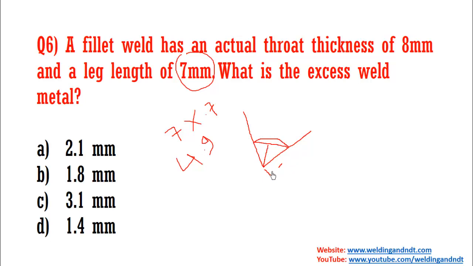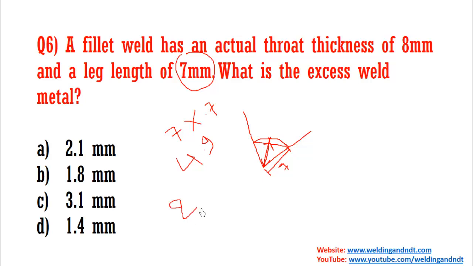So what the question says, that the actual throat means up to this height is 8 mm, and the leg is 7 mm. Now with this leg we have calculated the design throat, means up to this distance it is 4.9 mm, and we know the total distance, that is 8 mm.